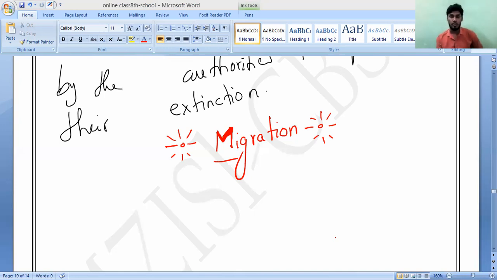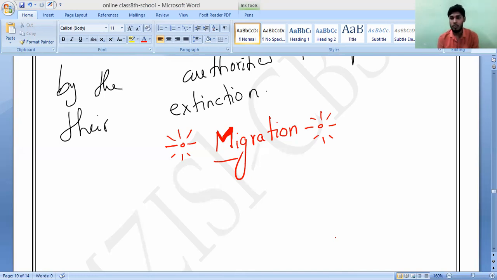Migration in people is different. Suppose you take Reddy and me. We are also migrated people. We are from Andhra. Is it yes or no? That is another kind of migration. Here we came for the purpose of a job or earning money. But coming to migration according to science, what is the meaning of migration?